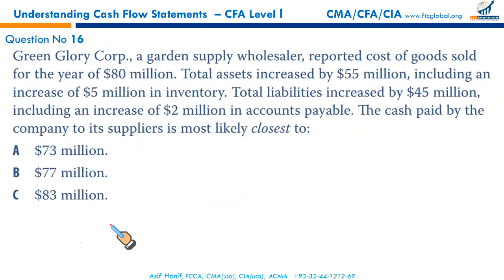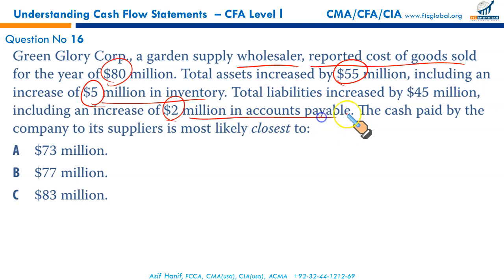Next. Green Glory Corporation, a garden supply wholesaler, reported cost of goods sold 80 million. Total assets increased 55 million, including an increase of 5 million for inventory. Total liabilities increased by 45 million, including an increase of 2 million for accounts payable. The cash paid by the company to its suppliers. Cash paid to suppliers starts with the CGS, and CGS is 80, and take it as a negative because it's a cost, must be negative.